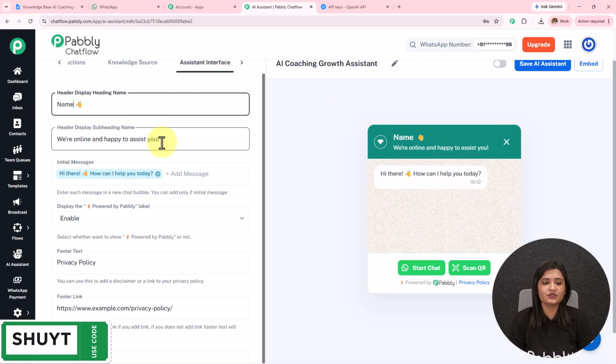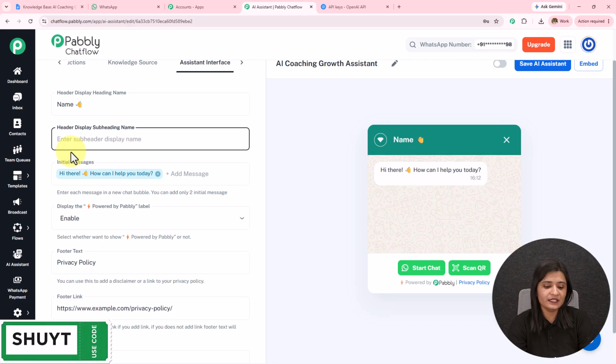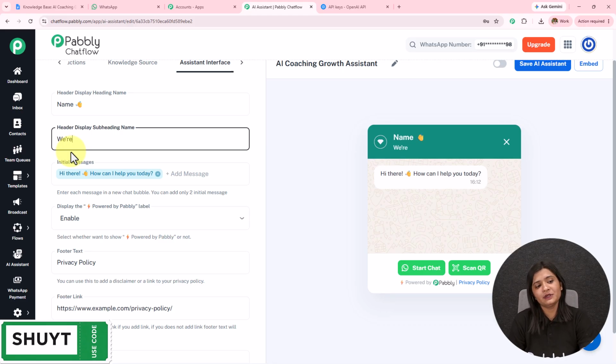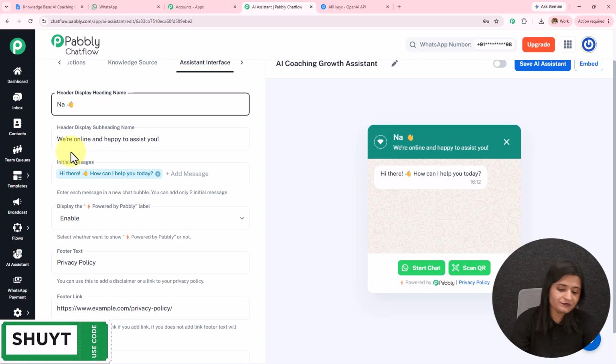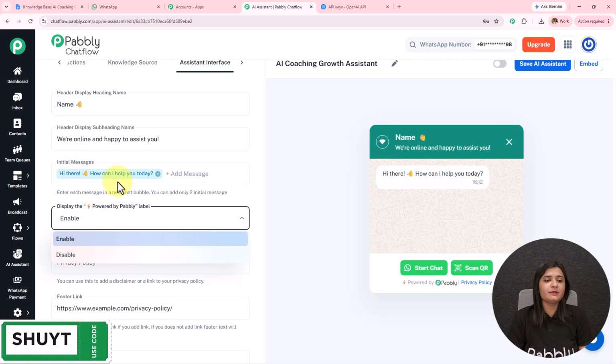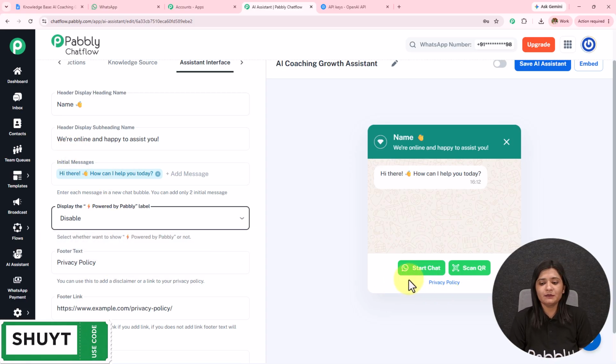In the preview you can see all the details. We have the subheading here, so if you want to keep it, you can keep it. If you want to remove it, you can remove it. Then we have this display by powered by Pabbly. If you want to keep it enabled, you can do that. If you want to disable this, you can do that.